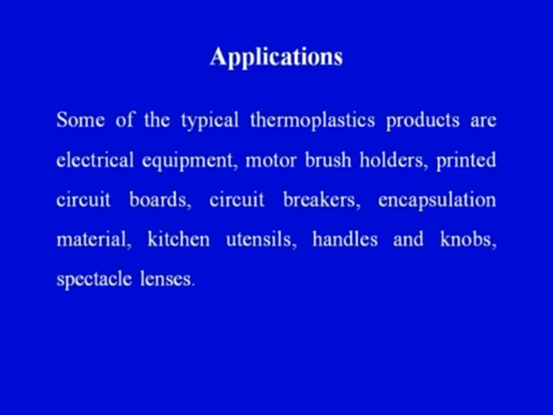Oh, by mistake it says thermoplastics, but these are the examples of thermosets. Some of the typical thermoset products are electrical equipment, motor brush holders, printed circuit boards, circuit breakers, encapsulation material, kitchen utensils, handles and knobs, and spectacle lenses. So there can be different types of applications for thermosets also.